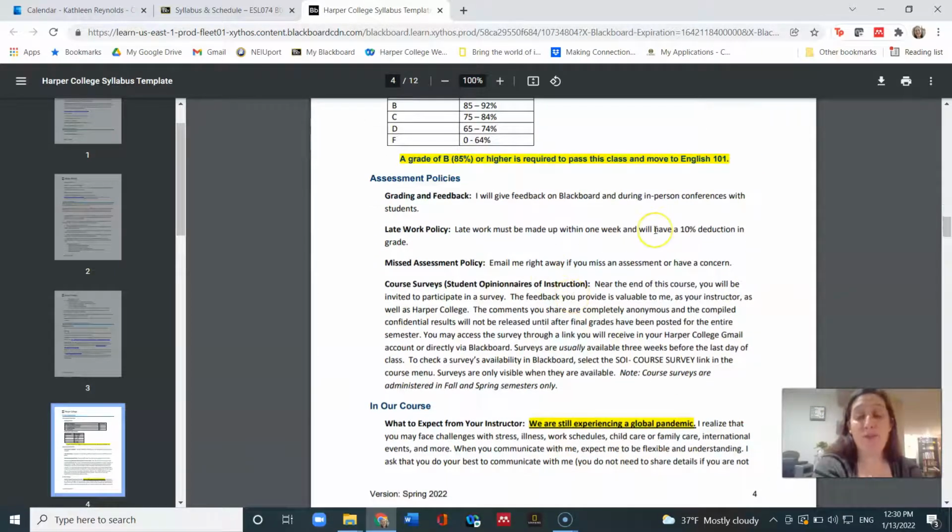I will always give you feedback on Blackboard, and I will give you feedback on your essays. I will grade things. I almost always finish grading within 1 week, but usually much faster than that. You also need to finish anything that's late within 1 week, and it will be deducted 10% in grade. So that means if you have a homework or something like that that you miss, you can still do it for 1 week. You cannot do everything at the end of the semester. You need to do it within 1 week.